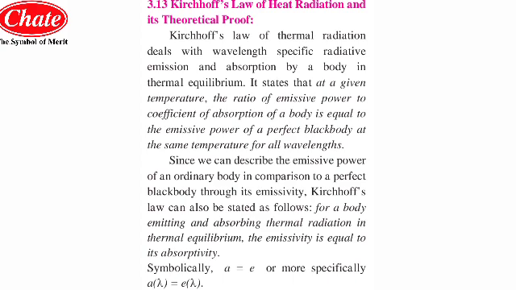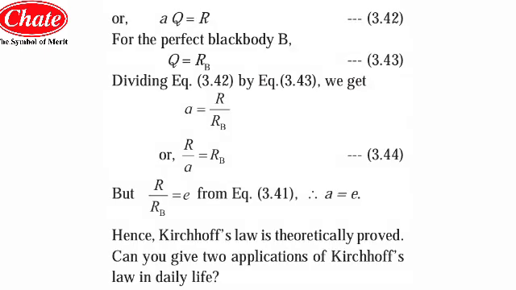After that, mathematically we have seen A into Q is equal to R. Here A is the absorptivity or the coefficient of absorption, into Q, the radiant heat energy incident, is equal to R. R is nothing but the emissive power of the body A. For the perfect black body we can also write that the amount of heat energy incident on the black body is equal to the emissive power of the black body, that is RB.